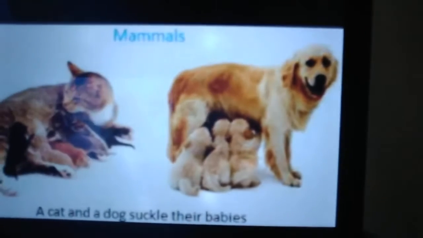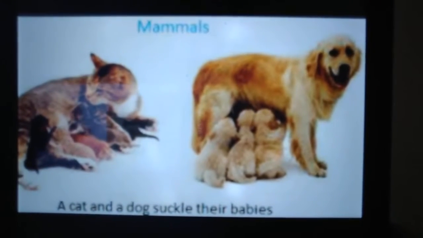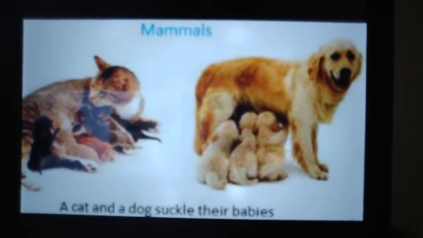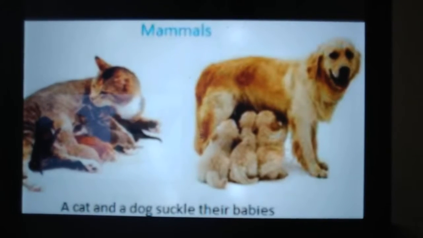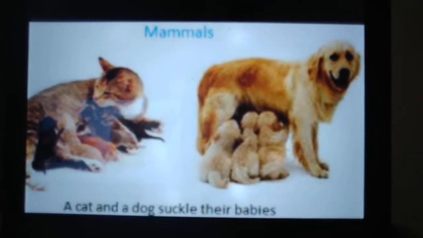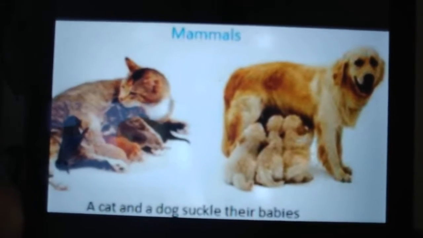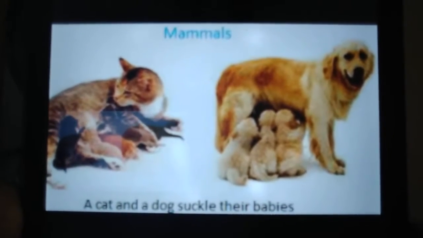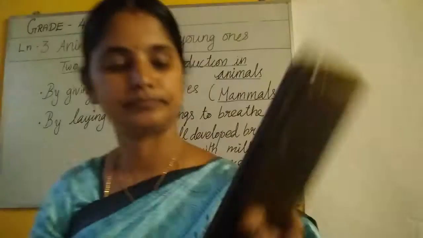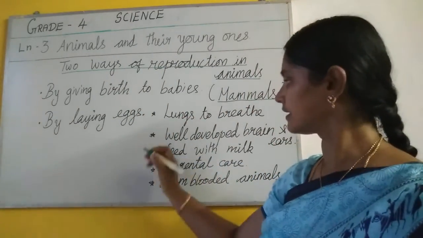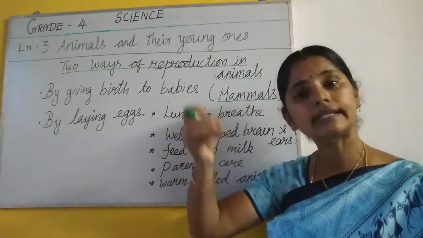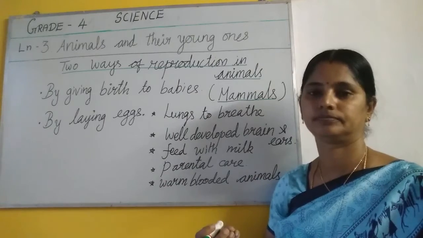So these are the animals. Okay. Mammals. Dog, cow, cat, humans. Are you clear? So we call these animals as mammals. Clear, children? So what is the characteristics of mammals?